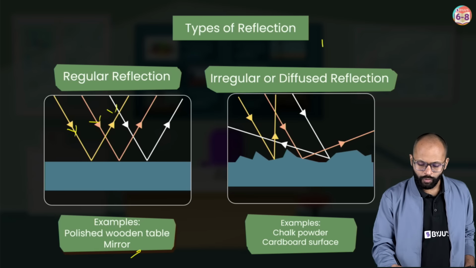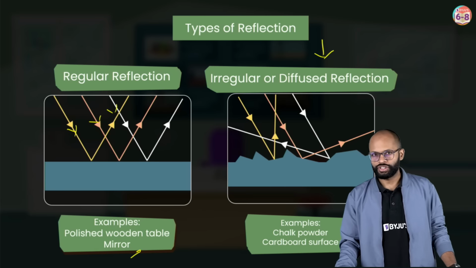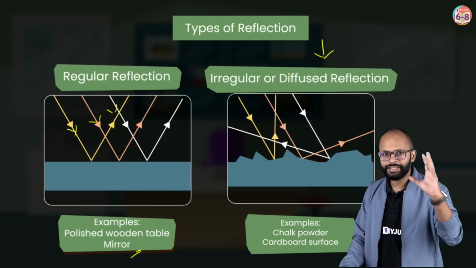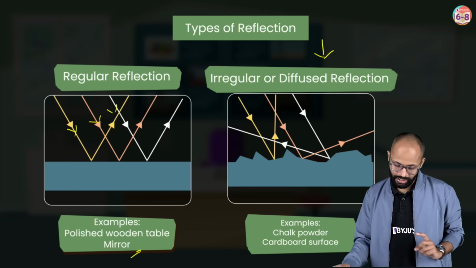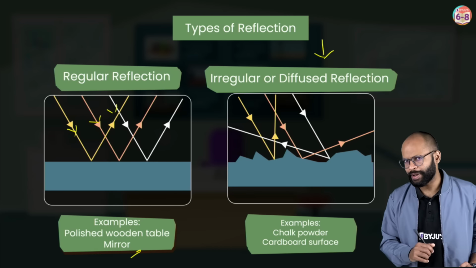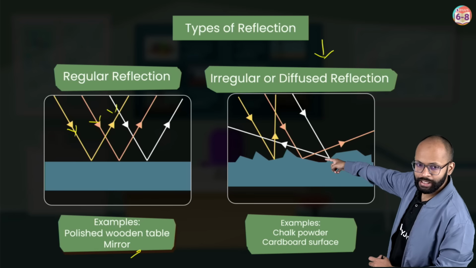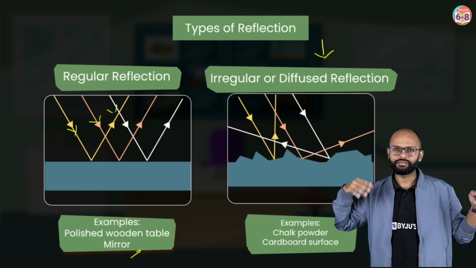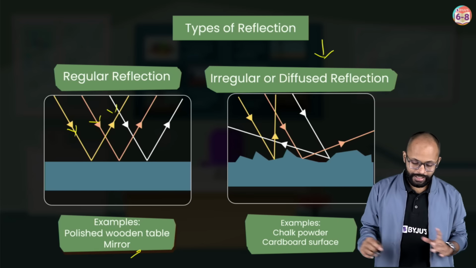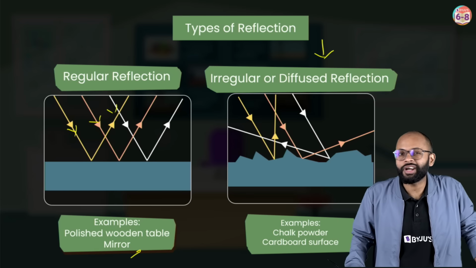Okay. But what is irregular or diffuse reflection? See, in this, the surface on which the light is hitting is not smooth. Incident rays are parallel to each other, but the reflected rays are just going here and there. They are not parallel to each other, correct? So, this is from a rough surface.